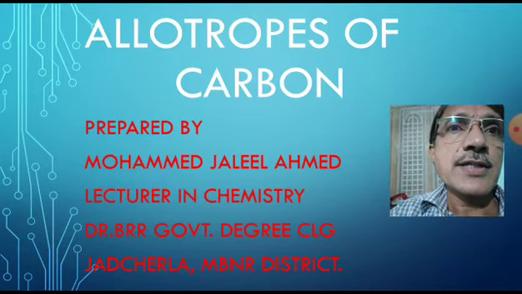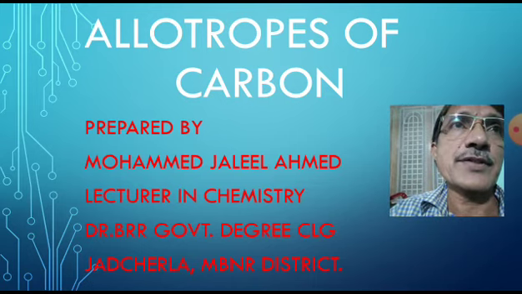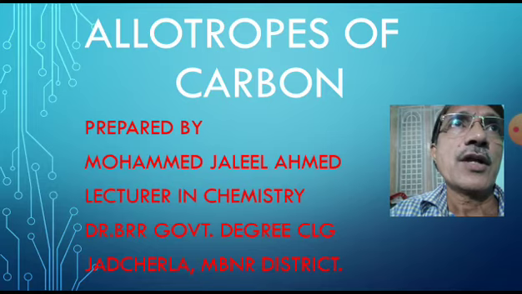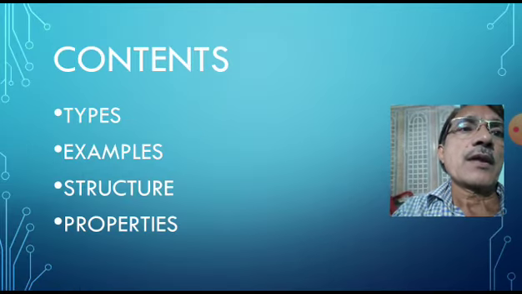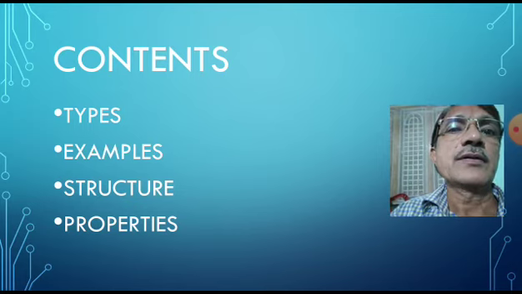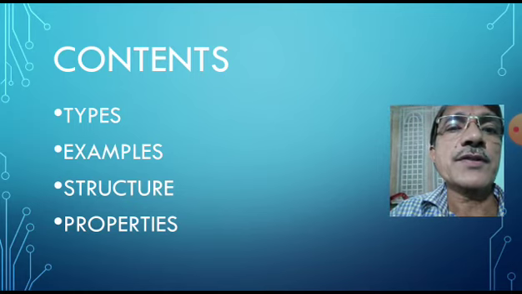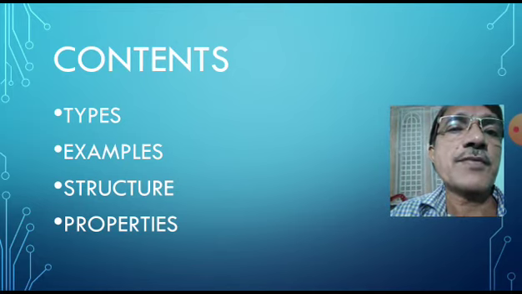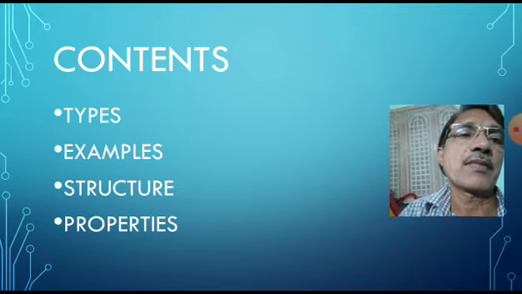Allotropy arises due to the difference in the arrangement of atoms in the structure. Contents of the topic: types of allotropes of carbon, examples of allotropes of carbon, structure of allotropes of carbon, properties of allotropes of carbon.